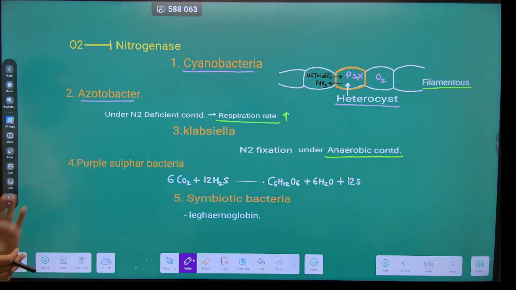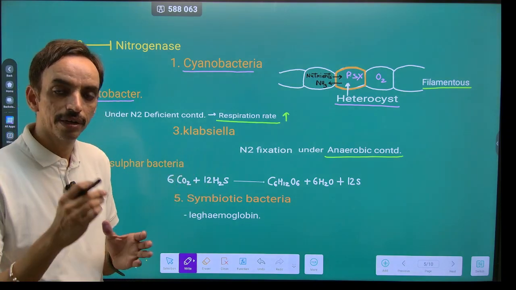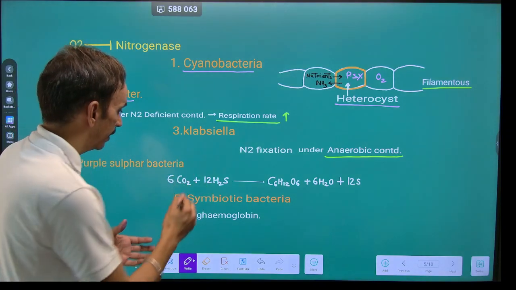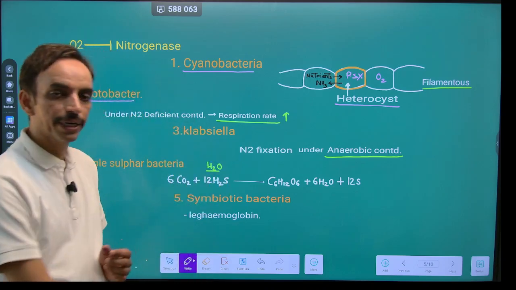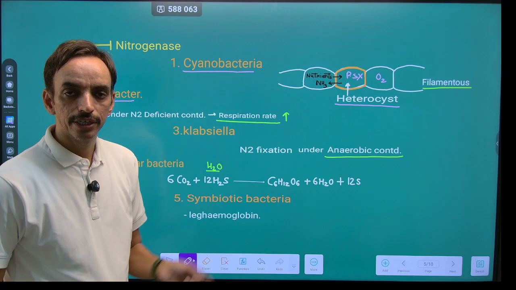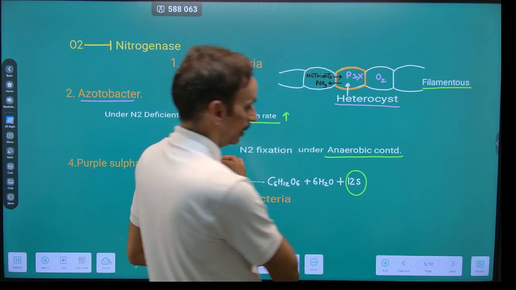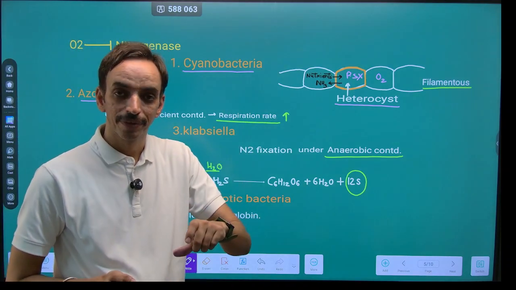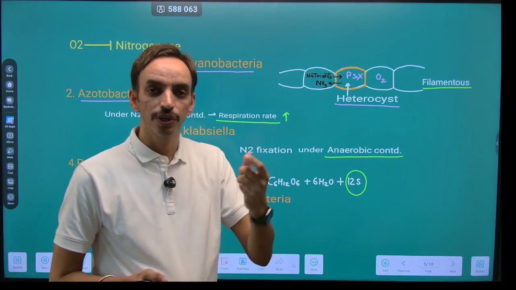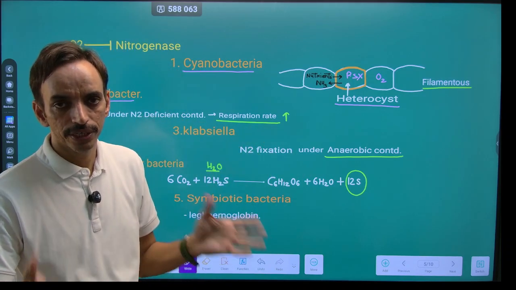Now, next category is the purple sulfur bacteria. Now, during the process of photosynthesis in case of plants, the electron donor is H2O. But in case of sulfur bacteria, the electron donor is H2S. So, the product of this photosynthesis is sulfur, not oxygen. So, this sulfur is not going to affect the nitrogenase enzyme complex, so they can carry out the nitrogen